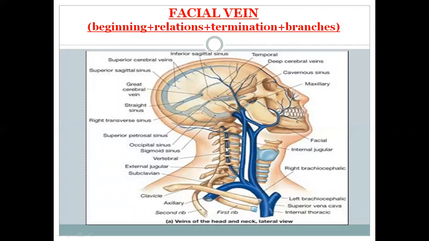This is a vertebral vein. It is running through the transverse foramina and this vertebral vein enters into the subclavian vein. This is a clavicle. The external jugular vein is present in the mid of the clavicle. Sometimes the fractures of the clavicle can damage the internal jugular and external jugular vein. This external jugular is very superficial, so a fracture of the clavicle can damage the external jugular. And lower down we have the first rib, and posteriorly we have the cervical spine and transverse processes of the cervical spine.